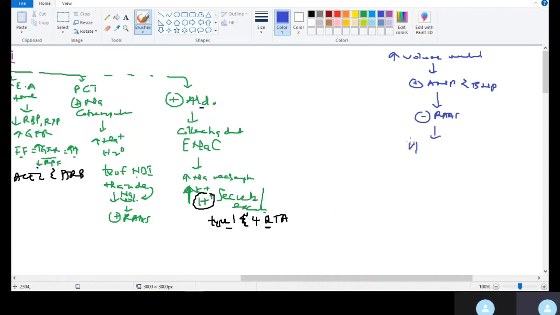So we're going to have increased sodium excretion in the urine, and then water will follow. By doing this, they're trying to bring the blood volume back down to normal. So that's our ANP and BNP, the natriuretic peptides.